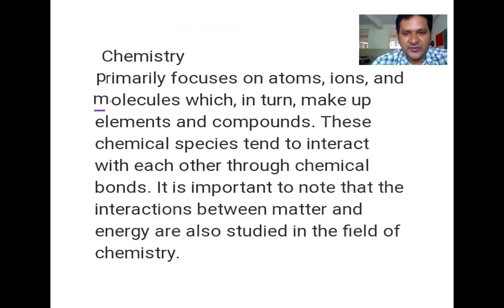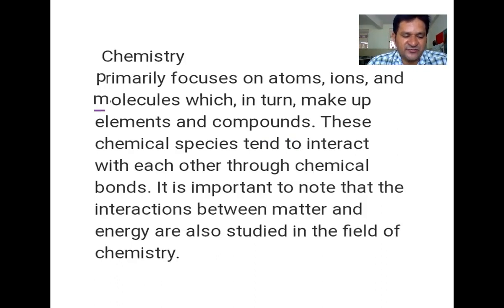And ion, if an atom loses its electron, outermost valence electron, it will become an ion. And molecule, it's a combination of two or more atoms. Combining of two or more atoms is molecule. In a large quantity, if more molecules or atoms or ions are joined to form elements and compounds. If compounds means if two or more atoms of different element combine to form compound.